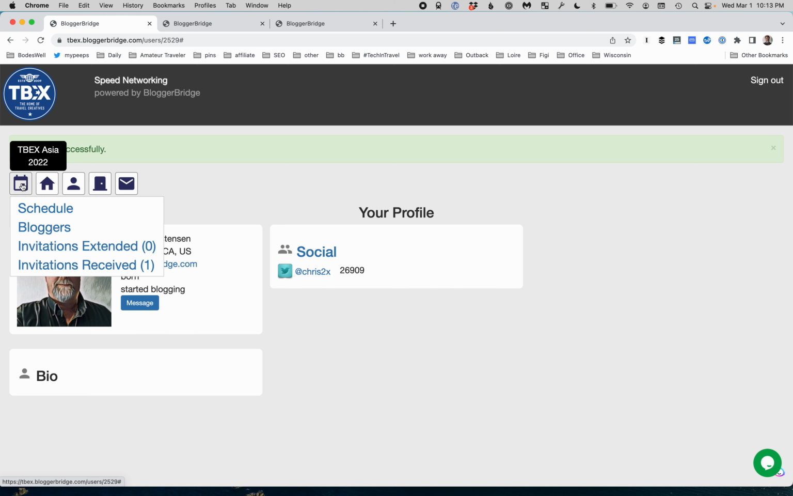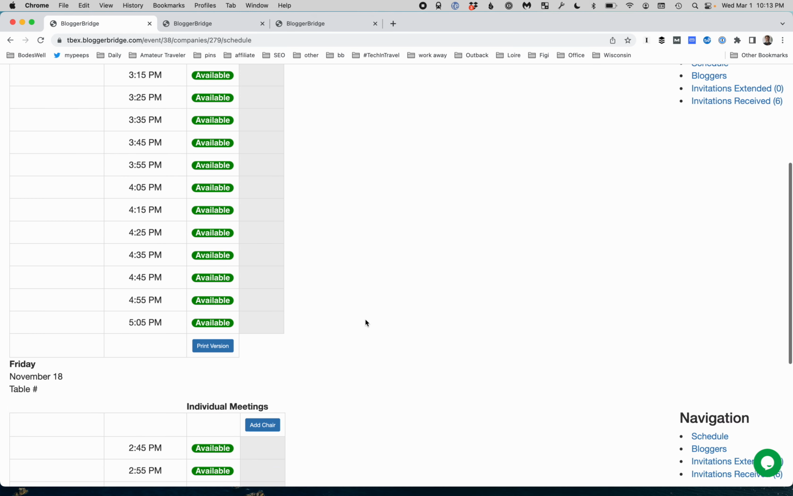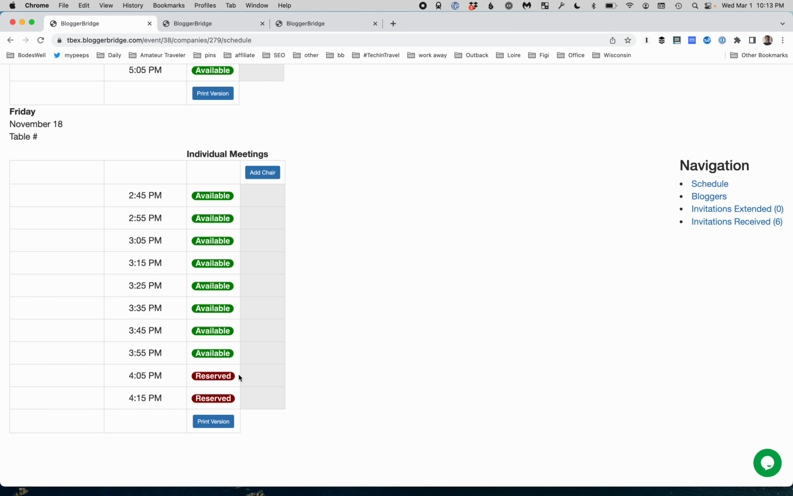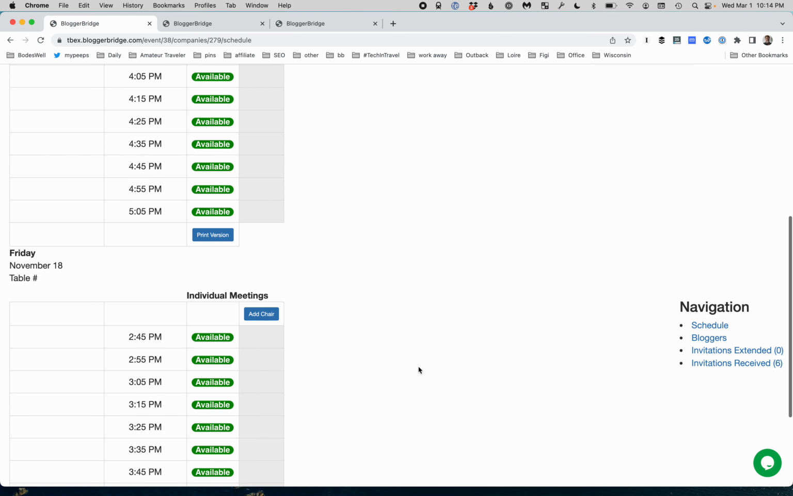So you've got a couple different options here when you come in. You can look at your schedule. My schedule here is currently blank. I'm not meeting with anybody. This currently says I've reserved these times, because somebody's going to be leaving early and so they can't meet at those particular times. If you want to reserve them, click on them again, they'll turn green and they become available for meetings.